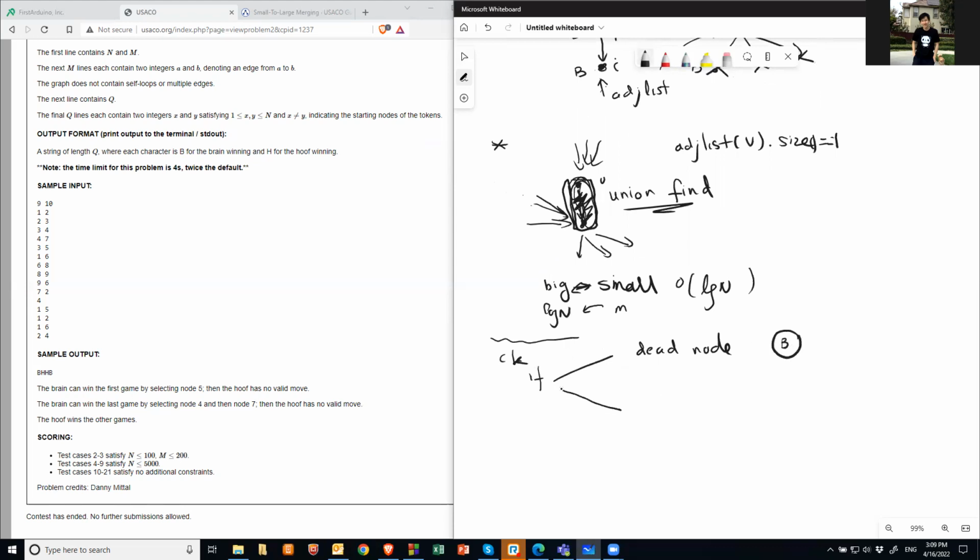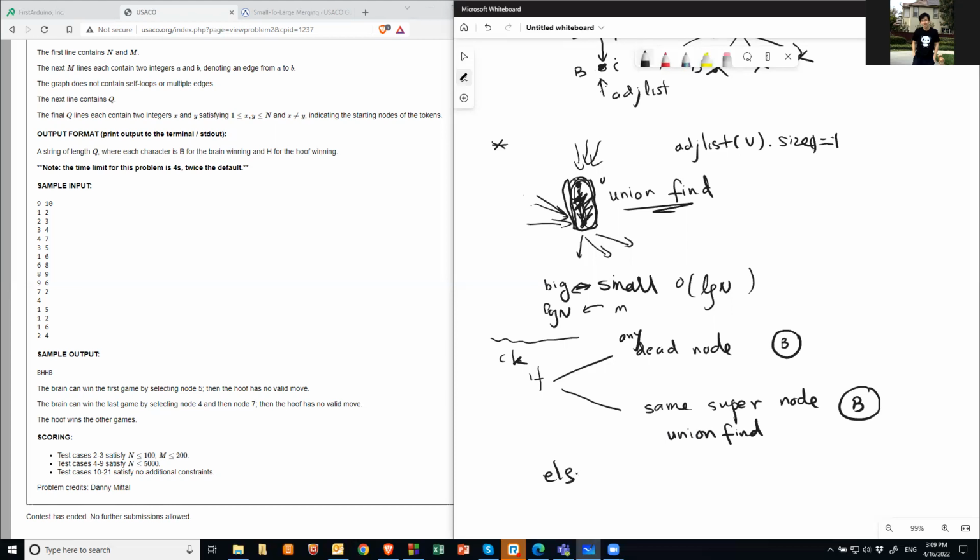Okay. If they're all in the same supernode, if any of them is the dead node, right? If in this supernode, how do you find the supernode? That's union find, right? If in the supernode, then Brain will win.